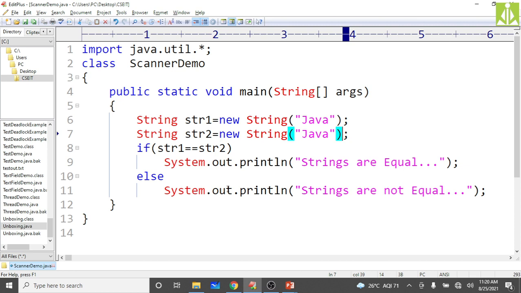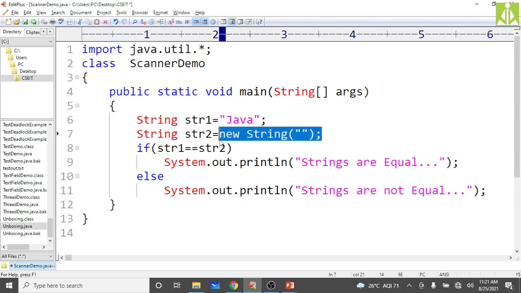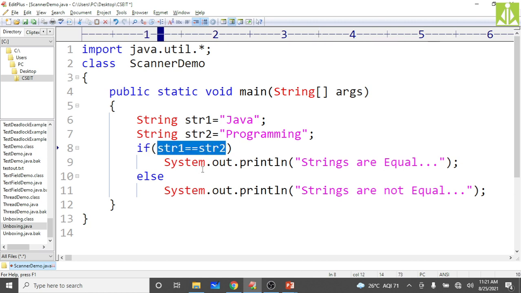So take two strings, str1 and str2 here. str1 I'm assigning as Java, and str2 I'm assigning as programming. Different strings I'm taking. As we said, if two strings are equal, compareTo will return 0.